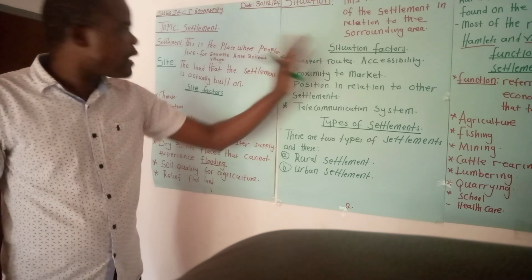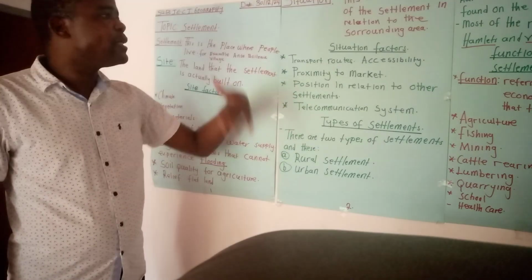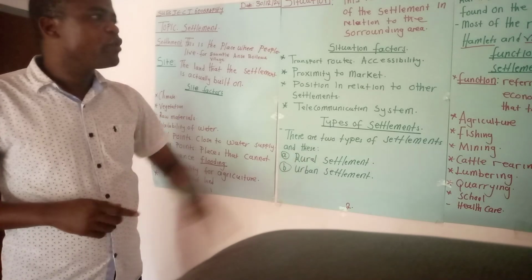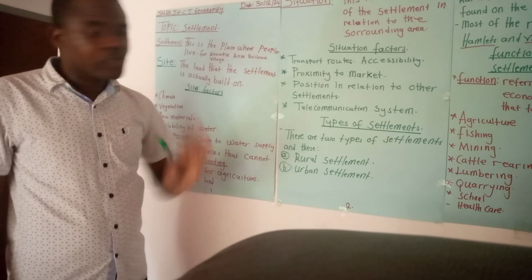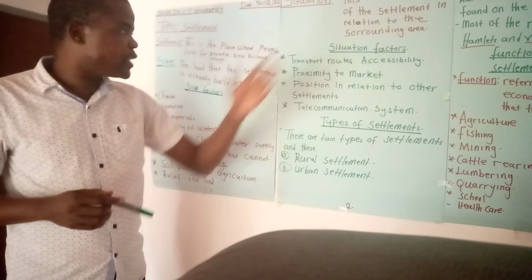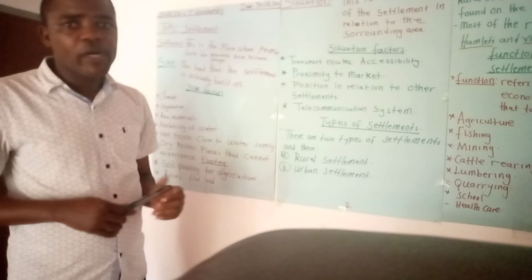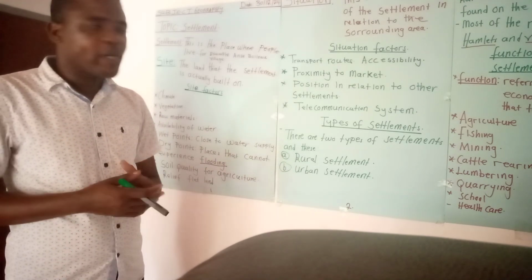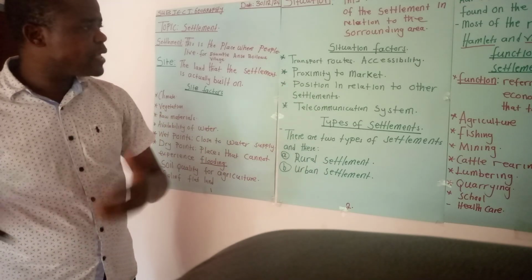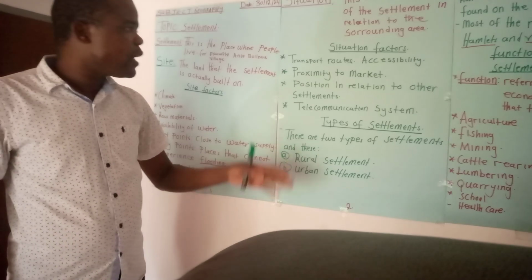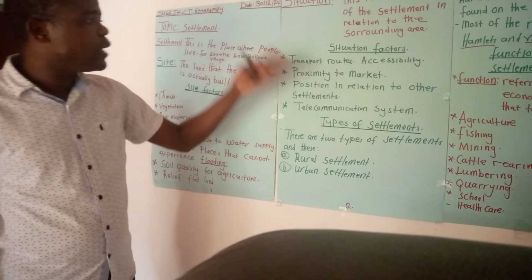Now, we have factors that affect situation, or what makes people go and reside or find themselves settling in certain places. One of the factors is transport routes, or we can say a good road network. People can be able to access that particular place, go to the market, and buy different commodities to use in that particular area where they are. They can go out, they can also come in.